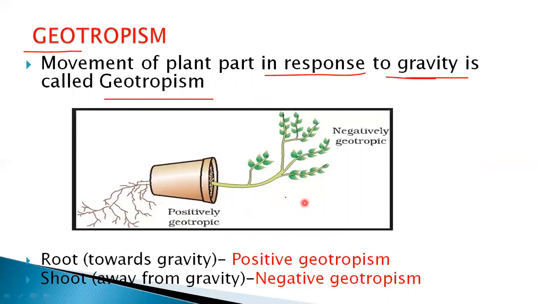You can see the diagram here. The plant is kept in the pot, and this is the root part and this is the shoot part. Here the response is towards gravity. The root is moving towards the gravity, but the shoot is moving above, away from the gravity. So the root is towards gravity and the shoot is away from gravity. So the root shows positive geotrophism and the shoot shows negative geotrophism.